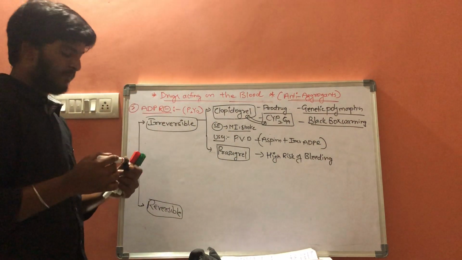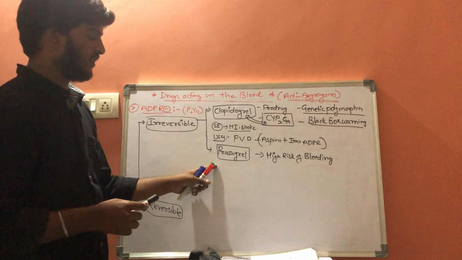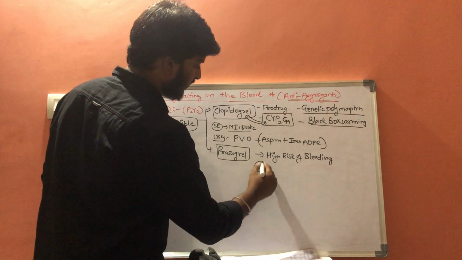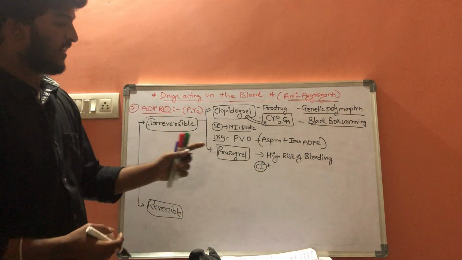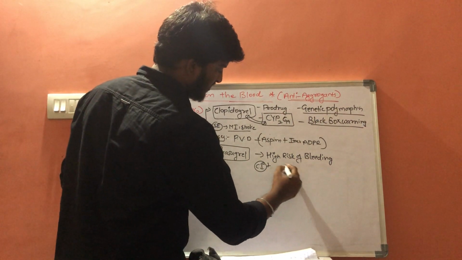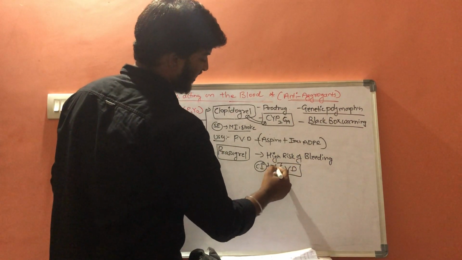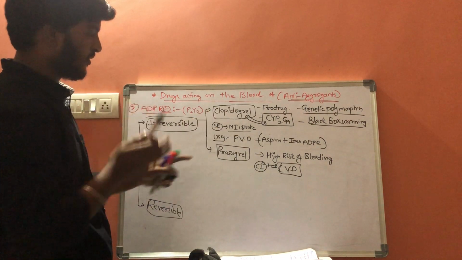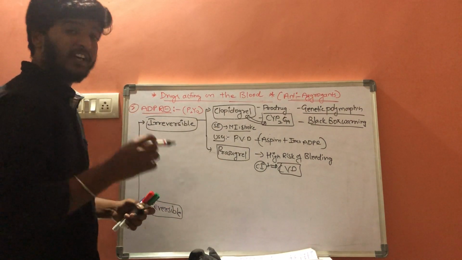There is high risk of bleeding. This is prasugrel, and it is contraindicated in cerebral vascular diseases. It is contraindicated in patients suffering from cerebral vascular diseases. So this is about prasugrel. And the next one is ticlopidine.